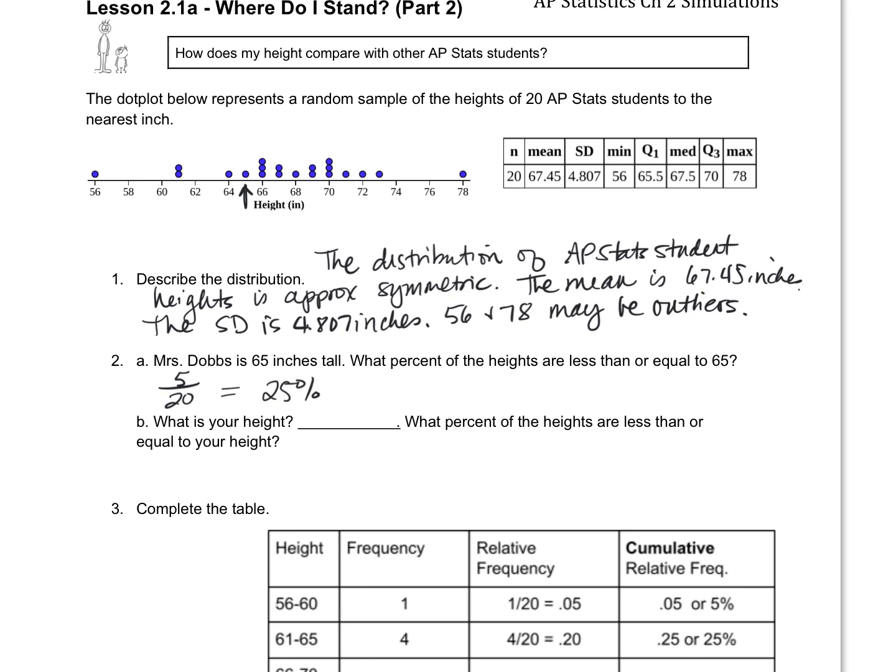All right, Caesar, how tall are you? 69 inches? All right, so we're going to use his height. 69 inches, and let's do that. He's almost 6 foot. What percent of the heights are less than or equal to that? 1, 2, 3, 4, 5, 6, 7, 8, 9, 10, 11, 12, 13. So 13 out of 20. What percent is that? 65%. It's just ratios. And of course, you could use your calculator if you had to.